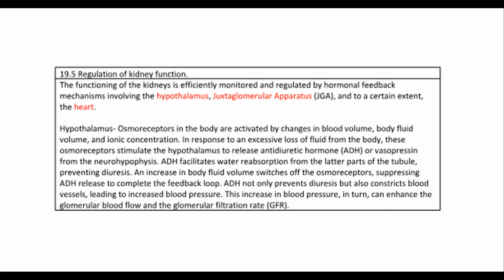ADH facilitates water reabsorption from the latter parts of the tubule, preventing diuresis. An increase in body fluid volume switches off the osmoreceptors, suppressing ADH release to complete the feedback loop. ADH not only prevents diuresis but also constricts blood vessels, leading to increased blood pressure. This increase in blood pressure, in turn, can enhance the glomerular blood flow and the glomerular filtration rate, GFR.